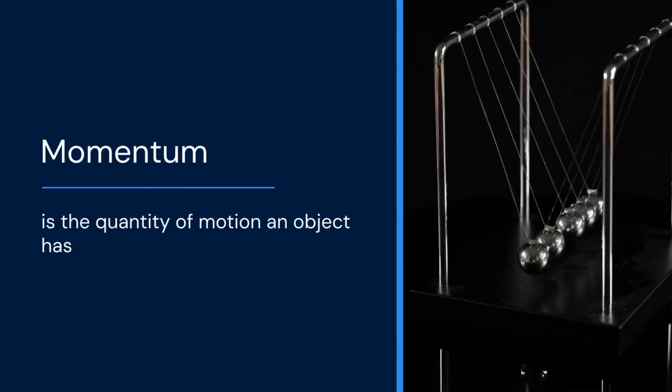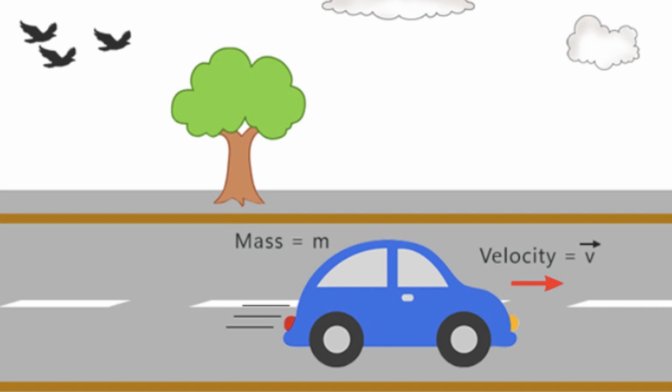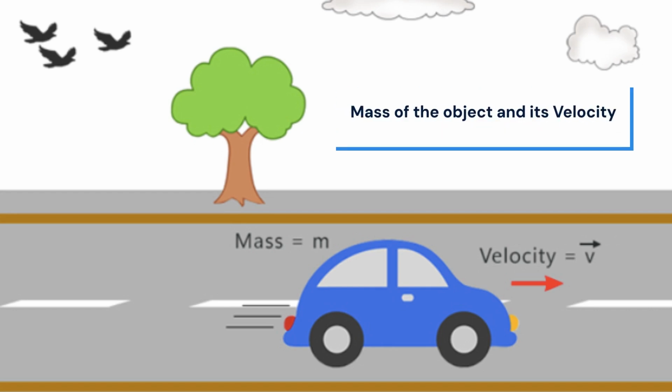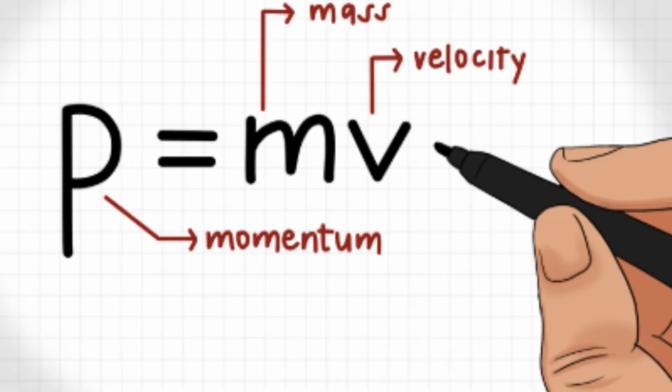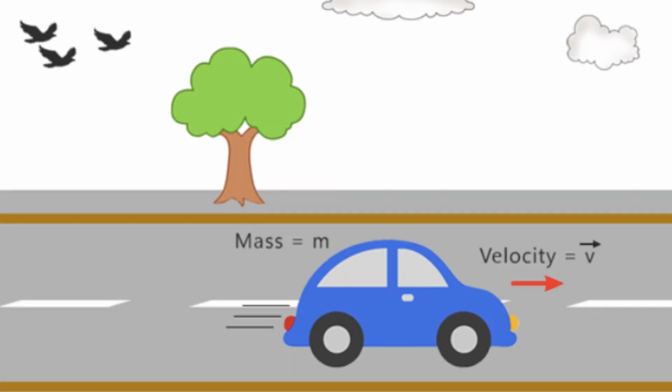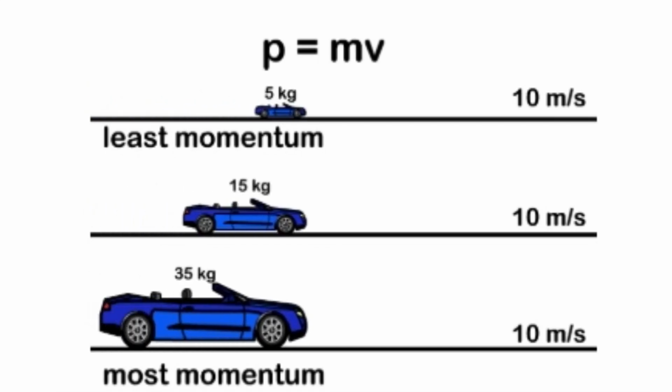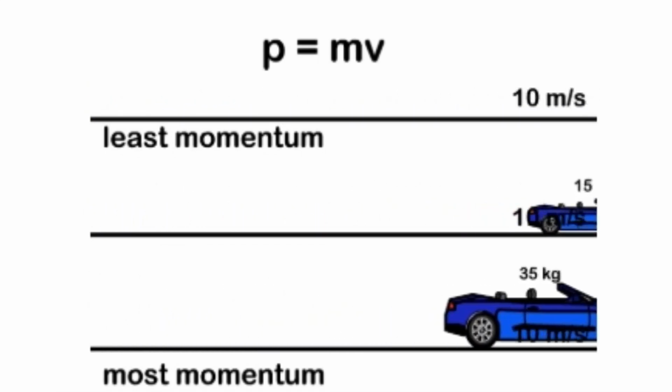Momentum is the quantity of motion an object has. It depends on two things, the mass of the object and its velocity. In simple words, a heavy object moving fast has more momentum than a light object moving slowly. Momentum is calculated using this formula, where m is mass and v is velocity. Because momentum depends on velocity, it has both magnitude and direction, which means it is a vector quantity. The bigger the mass, or the greater the speed, the greater the momentum.